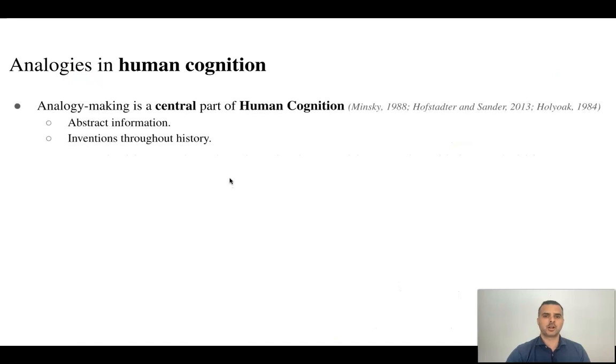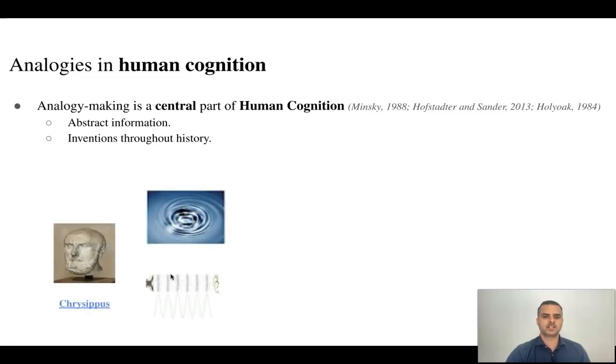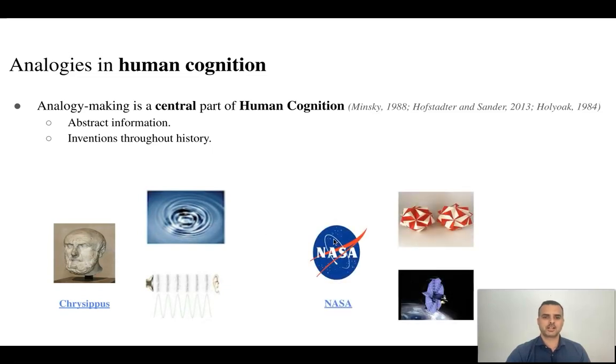Analogy making is a central part of human cognition. It allows us to abstract information and solve problems from prior experience. It has contributed to many inventions throughout history. For example, the ancient Greeks studied the properties of sound waves by making an analogy to water waves. And a more recent example is NASA, which was inspired by origami to design parts of their spacecraft.